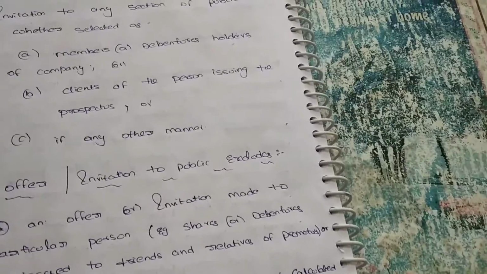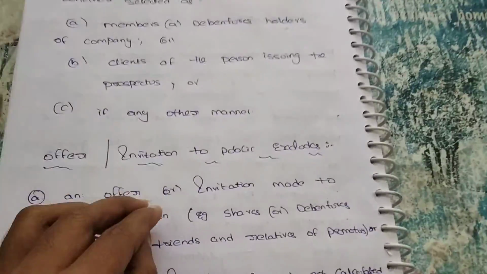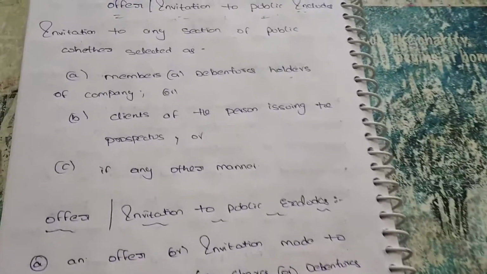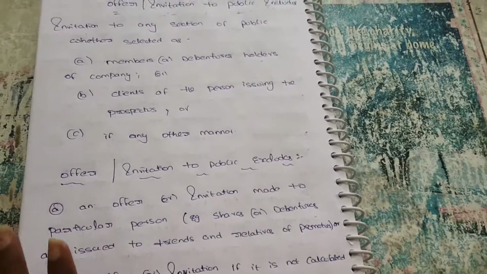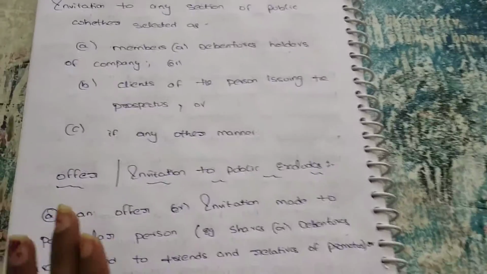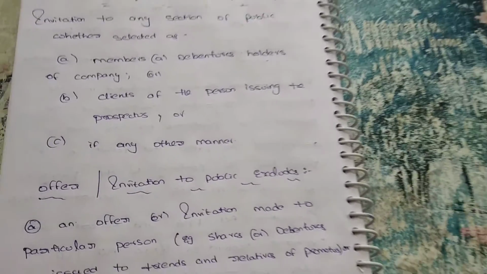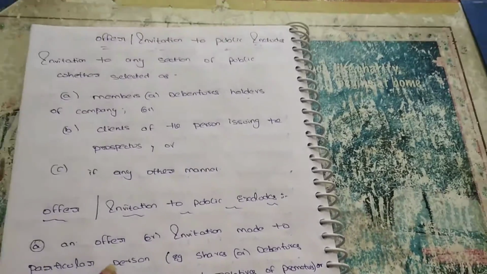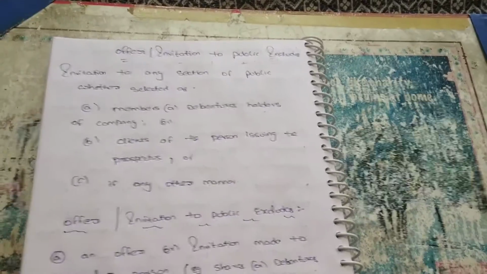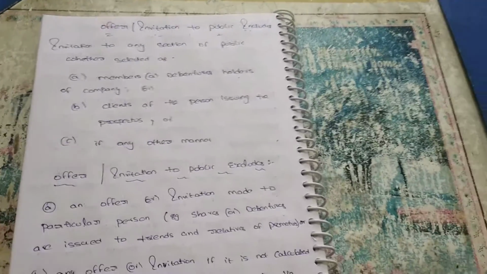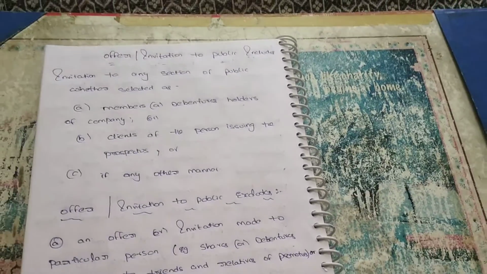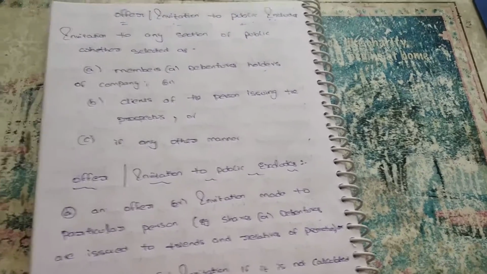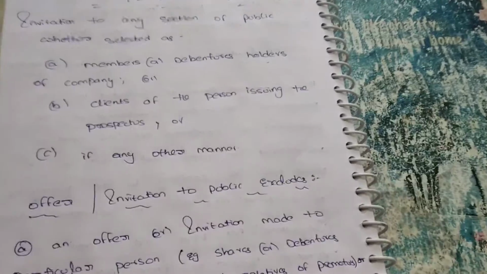I hope you understand this lecture. Today we discussed what a prospectus is and the purpose of issuing a prospectus, what contents are required in the prospectus, what reports are mentioned in our prospectus, and what declarations are needed for issuing a prospectus. Next, who the public includes and excludes when we invite the public by prospectus. These are all about the prospectus. There is one more lecture, and then we can complete our prospectus.